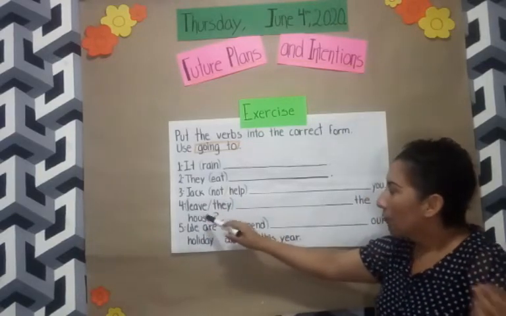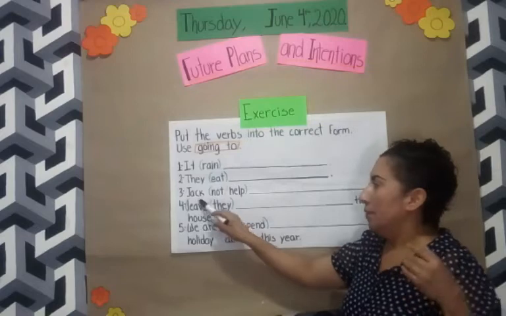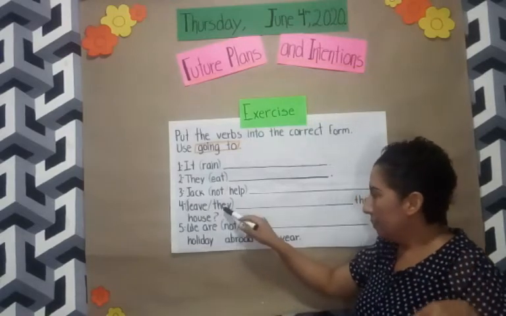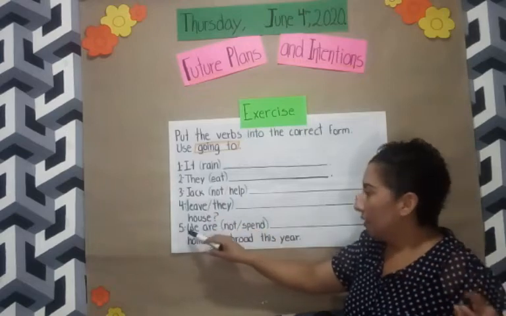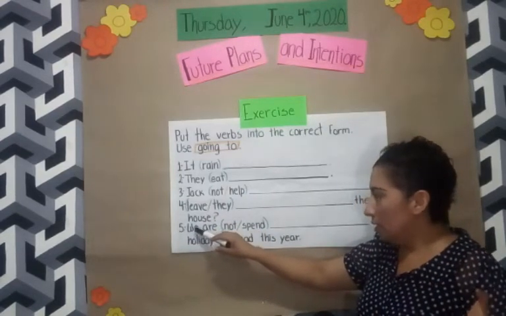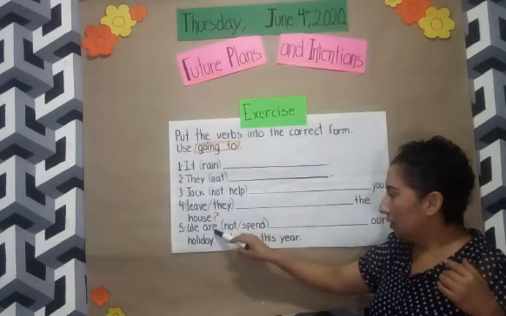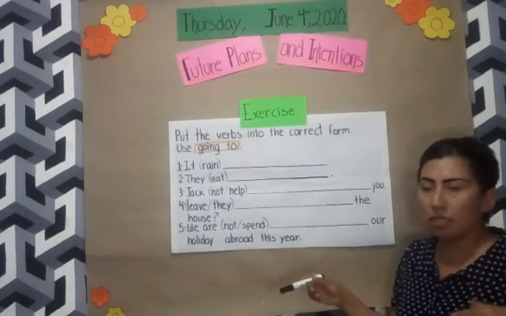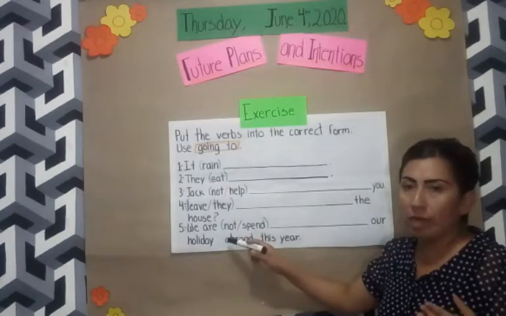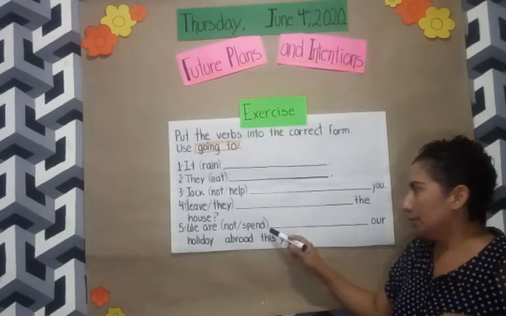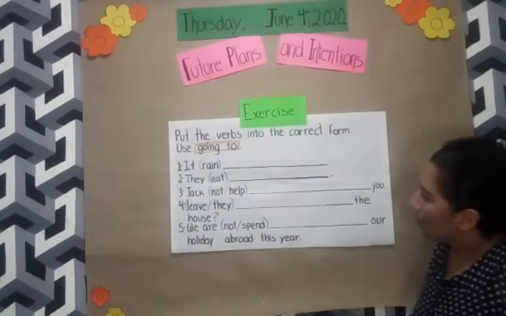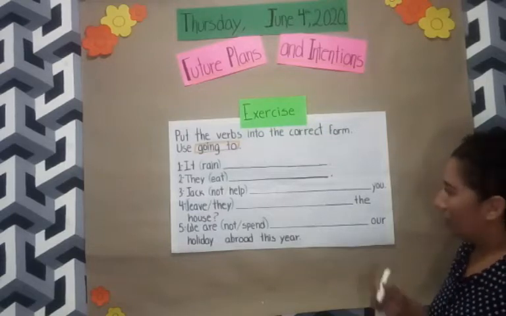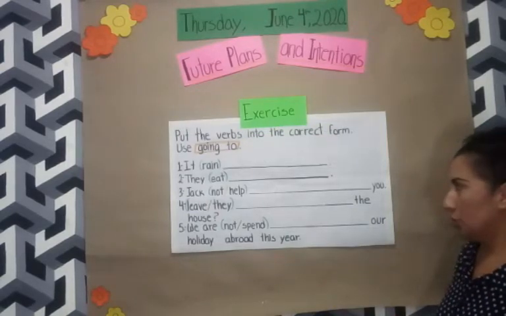Number 4, we have in parentheses the verb live, and in this case the subject they. Number 5, we have the subject we, and we have the verb to be, are, in present. In parentheses we have not and spend. We have to change these sentences into negative, affirmative, and interrogative form.